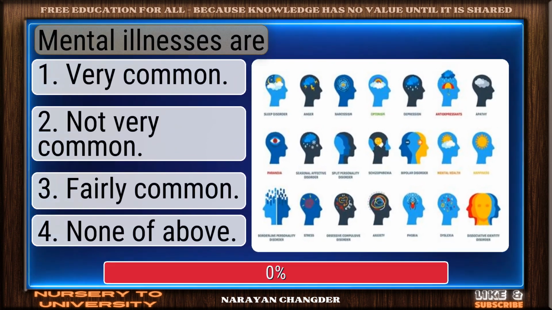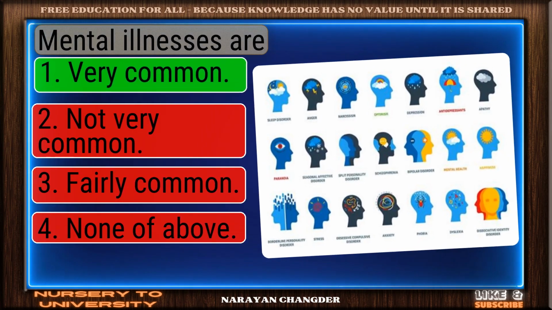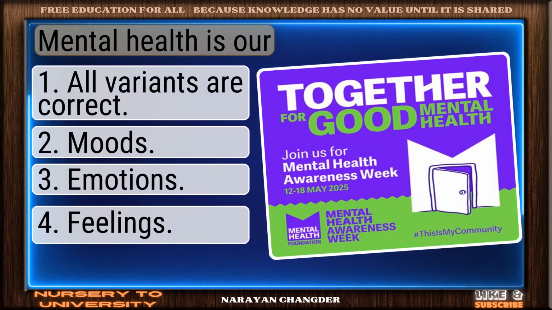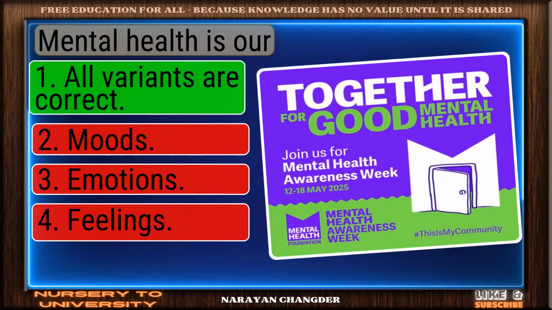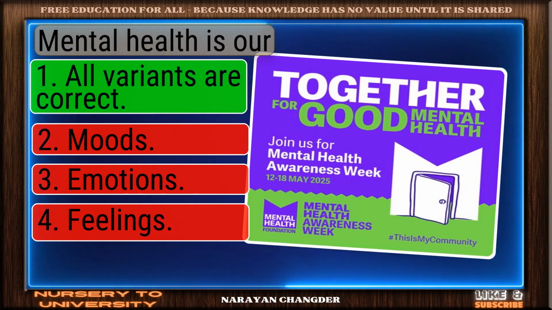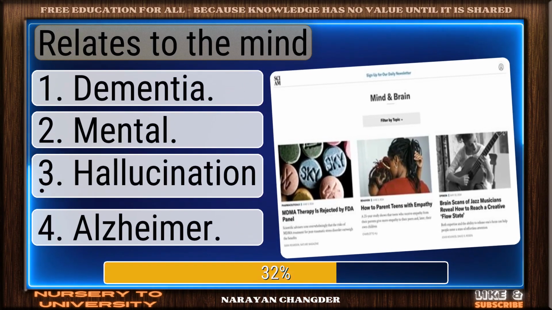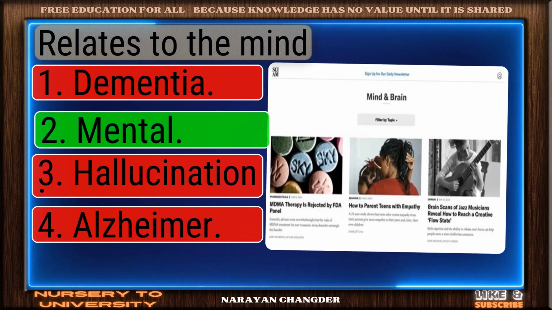Mental illnesses are. Great thinking. Very common is the right choice. Mental health is our. Well reasoned. All variants are correct is the correct choice. Relates to the mind. Well done. Mental is the right choice.